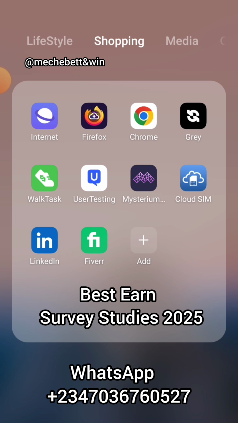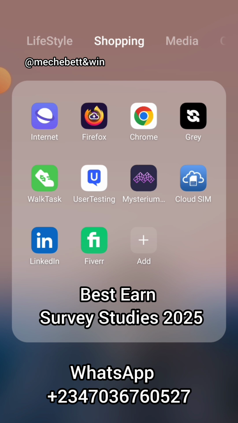Then Mysterium VPN, we download it. Cloud SIM, download it. LinkedIn or Fiverr, download it. This is what is needed for the survey. Once you get all these apps, you are good to go. What you do first is create your Gray account. From this Gray account you get your UK bank account and US bank account.